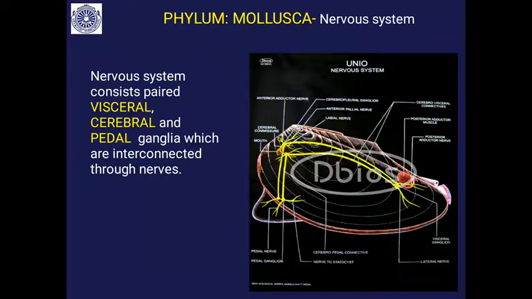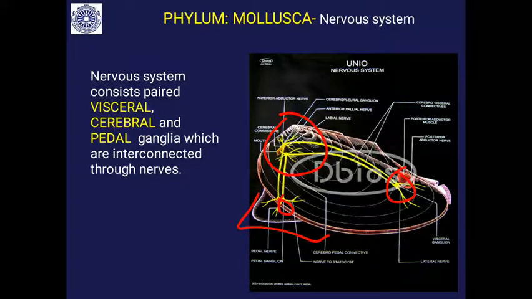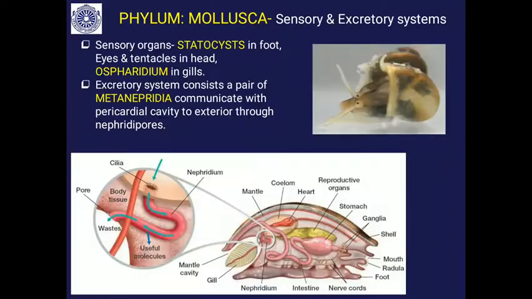What about the nervous system? The nervous system comprises paired ganglia in three regions of the body. One is near the mouth, a pair of cerebral ganglia, or the brain. In the foot region, you will find a pair of pedal ganglia. Then near the heart region, there is a pair of visceral ganglia. They are connected with nerves. So this is the nervous system in the case of mollusca. Next, how about the sensory system?